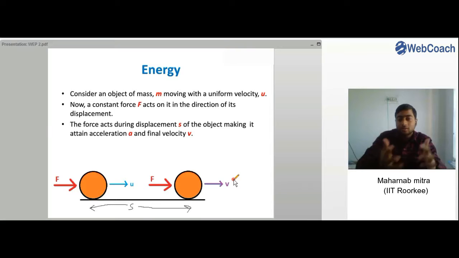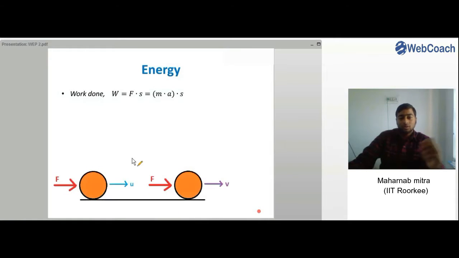You can see that the velocity has changed from u to v, right? Now we have a different final velocity, and when we see a change in velocity with time, we can tell that there is an acceleration associated with it, right? So the force acted along a displacement s, and it made the body attain an acceleration a and the final velocity v.